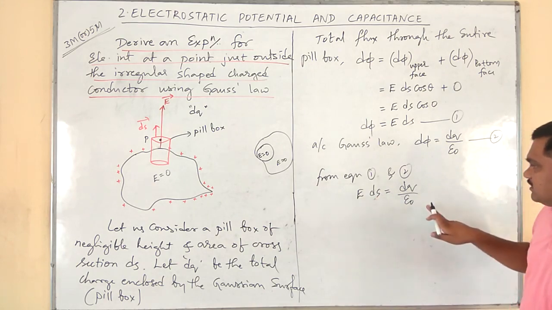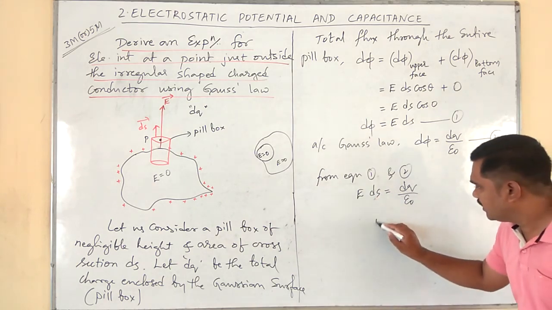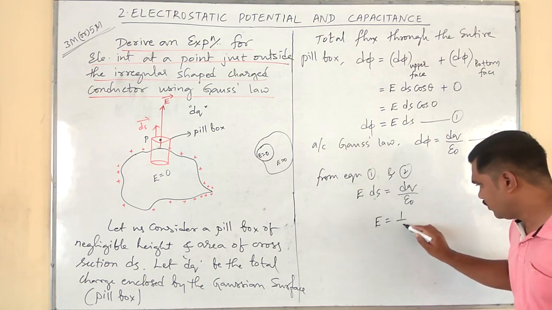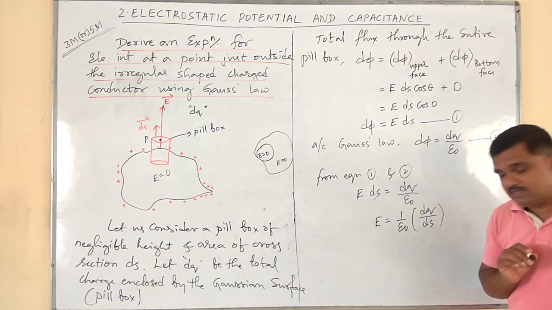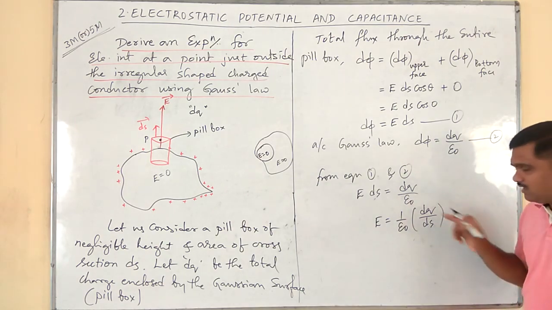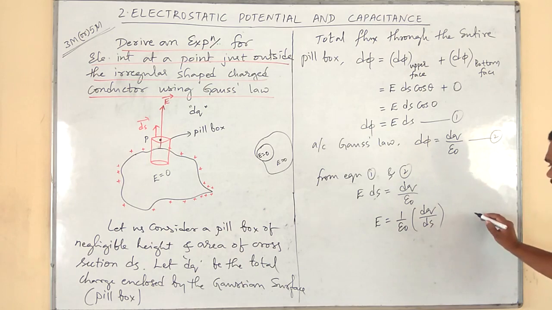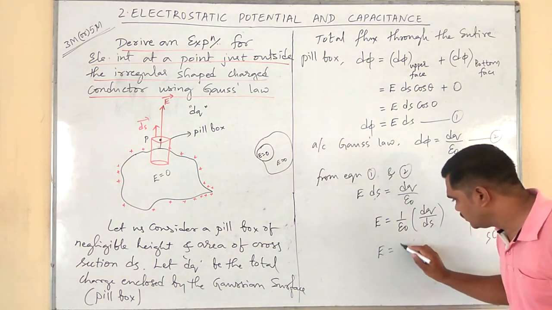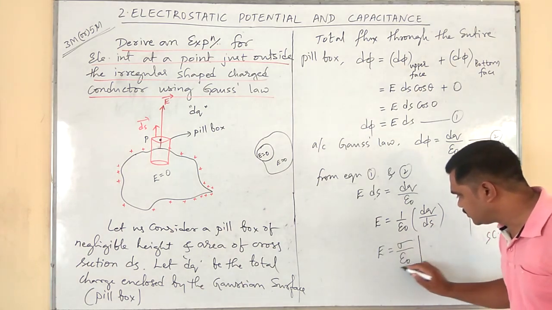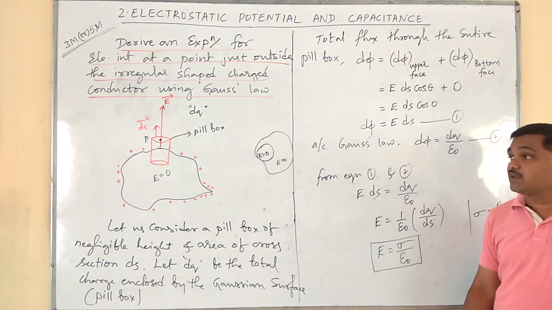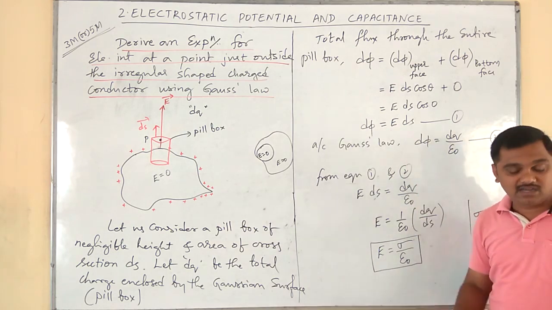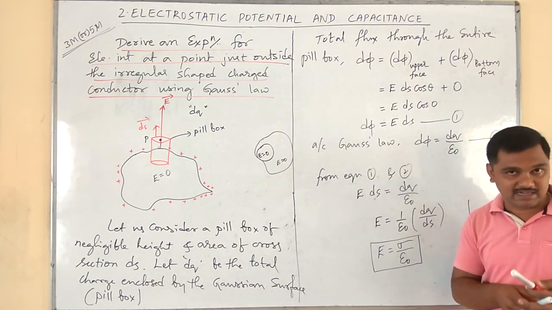So next I will transfer this ds to this side. It becomes 1 over epsilon naught times dq divided by ds. So that is charge per area. Charge divided by area is sigma, surface charge density. Therefore, E is equal to sigma divided by epsilon naught. This is the expression for electric intensity at a point just outside the charged irregular shaped conductor.